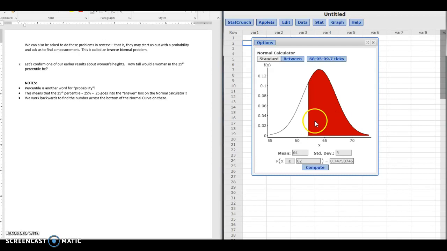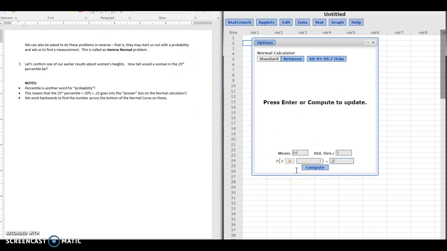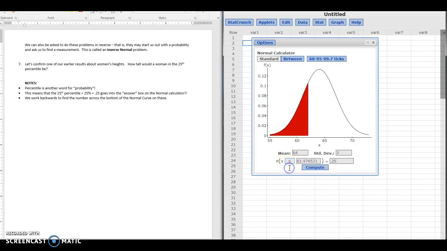Well, you always have to do the inverse normal ones in the standard view. You fill in the mean and the standard deviation, and you enter that answer, that probability or percentile in this case, here. And another thing you always want to know is you always keep it in the less than view. And then what you want to record as your answer now is this box.